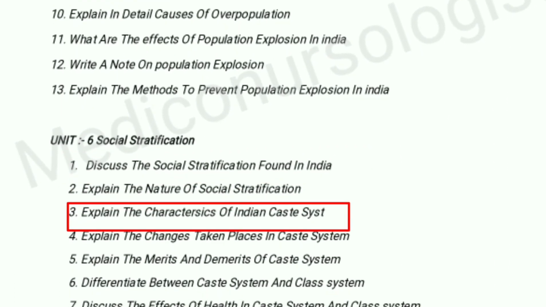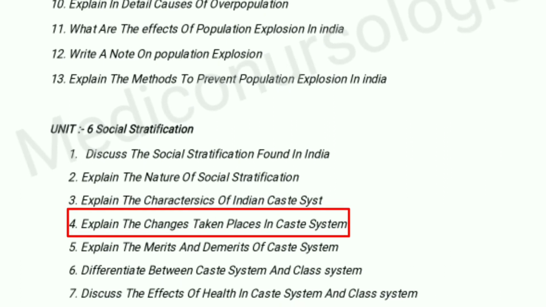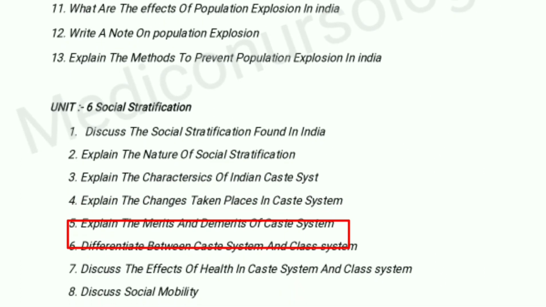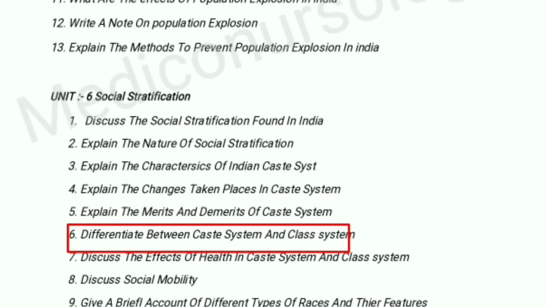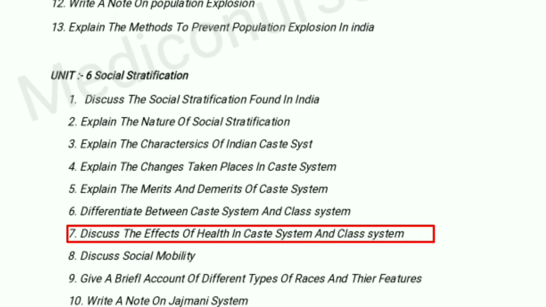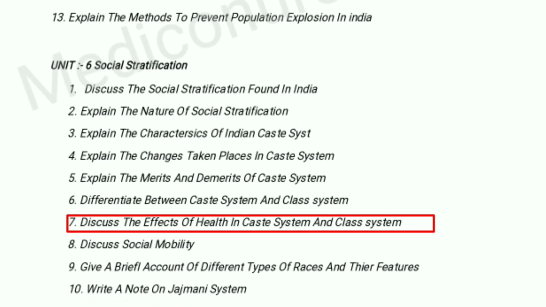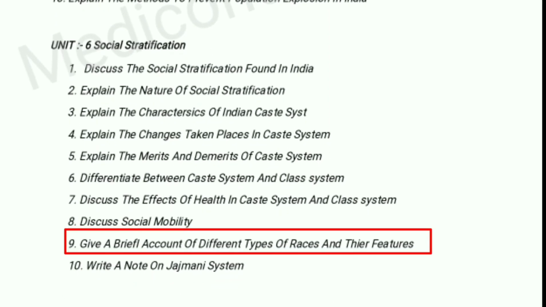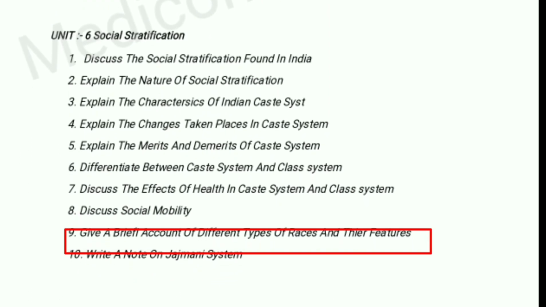Explain the characteristics of the Indian caste system. Explain the changes that have taken place in the caste system. Explain the merits and demerits of the caste system. Differentiate between caste system and class system. Discuss the health effects of caste system and class system. Write a note on the jajmani system. Write a brief account of different types of races and their features.